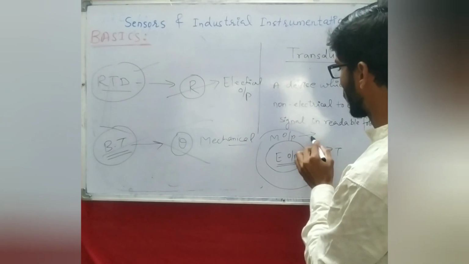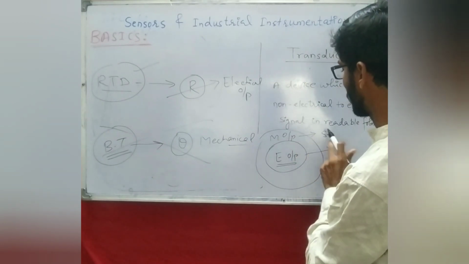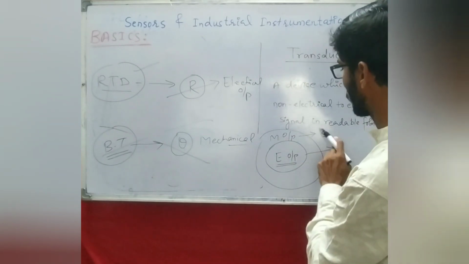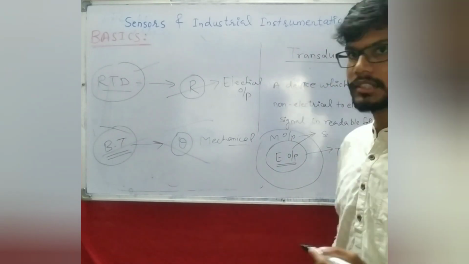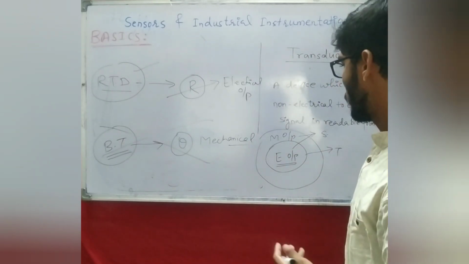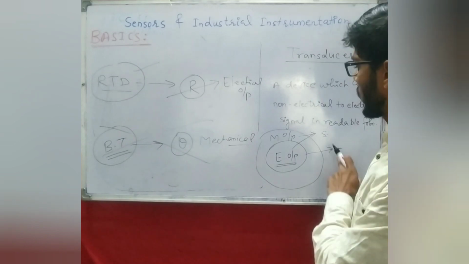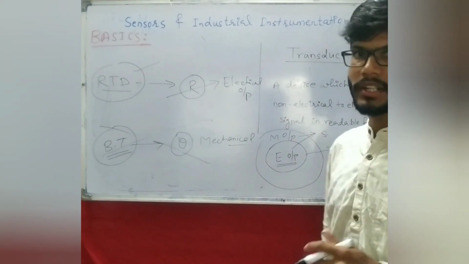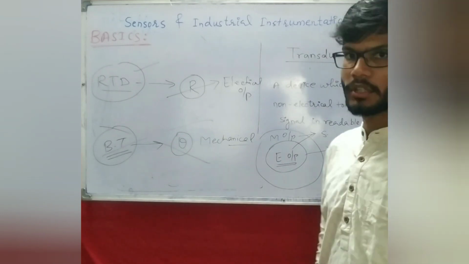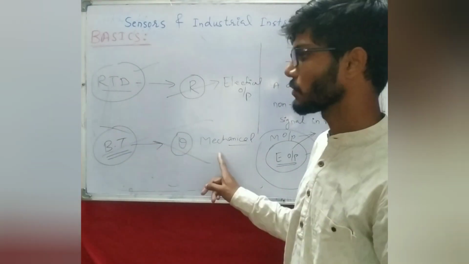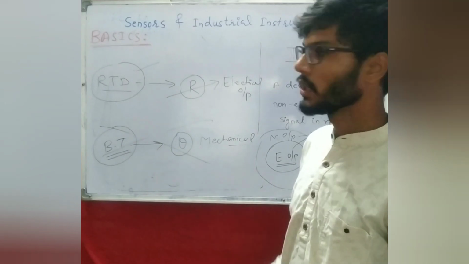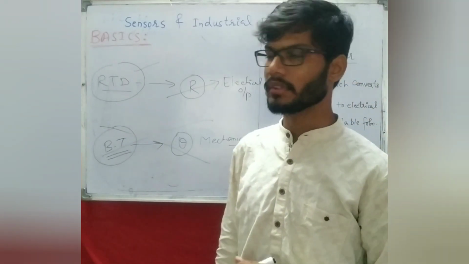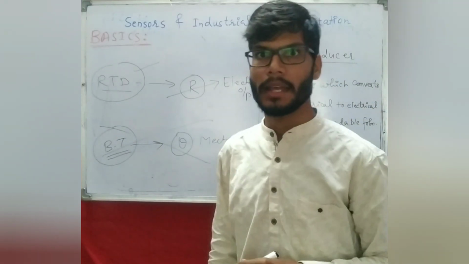If the output is mechanical or electrical, it is going to be considered as a sensor. So that's why there is a very famous saying that all transducers are sensors because they are a subset of sensors, but all sensors need not necessarily be transducers, because it's not necessary that a sensor should produce an electrical signal alone. So always keep in mind there is a huge difference between sensors and transducers.